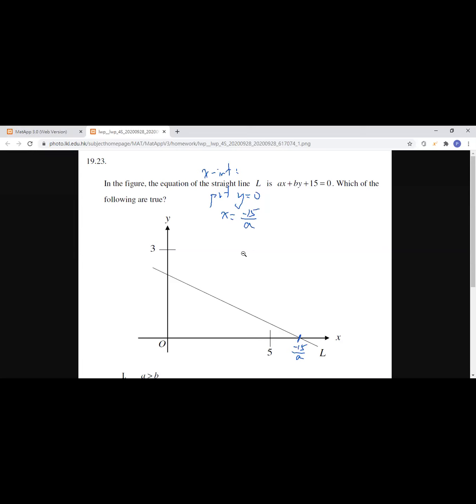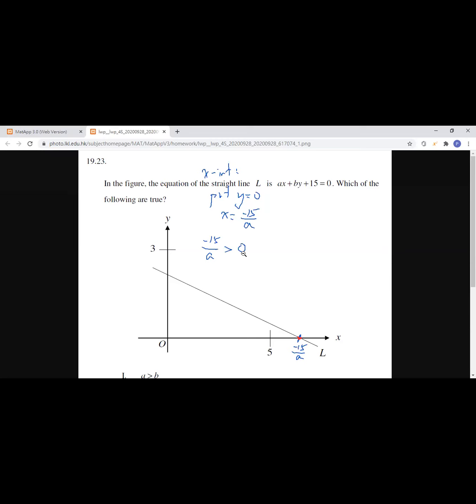Okay, we are going to compare with 0. Okay, this point is on the right of the y-axis. It should be larger than 0. Negative 15 over A should be larger than 0, right?